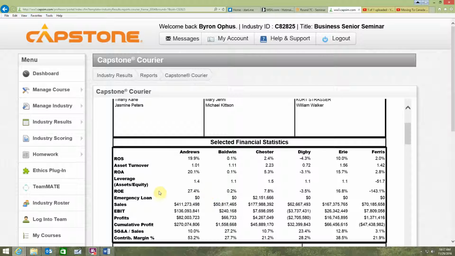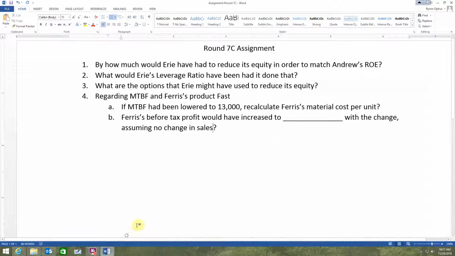Well, we're going to know how much we have to reduce our equity by, so we're going to take that off. Then our assets aren't going to change, right? And then we're going to solve for a new leverage amount. Okay, so that's for number 2.